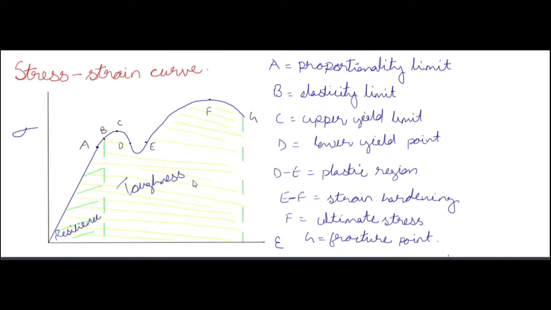Means the energy required for a material for fracture is known as toughness. Okay. Or the energy absorbed by the material up to fracture point is known as toughness. Okay. Similarly for resilience, it's up to elastic limit.